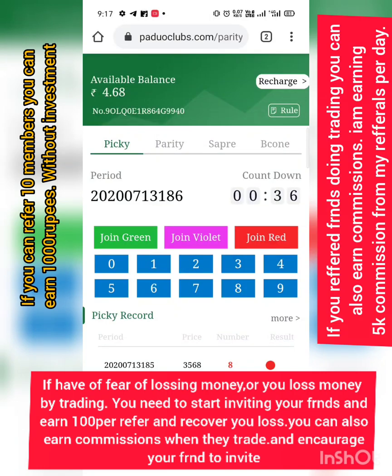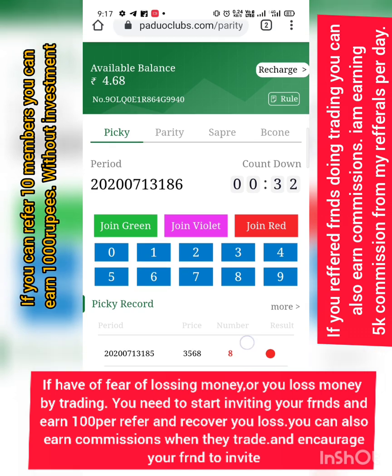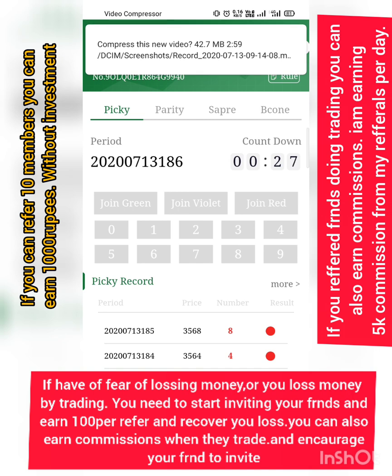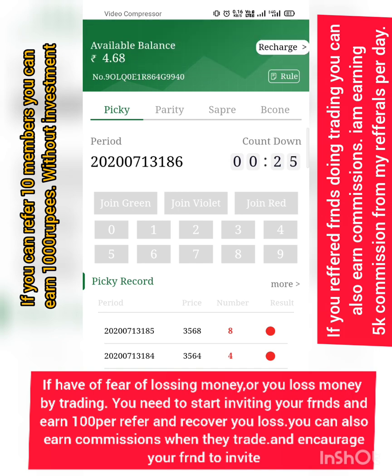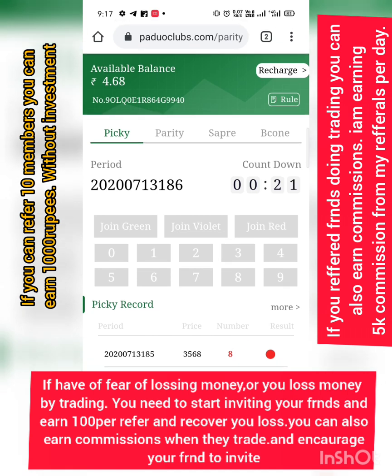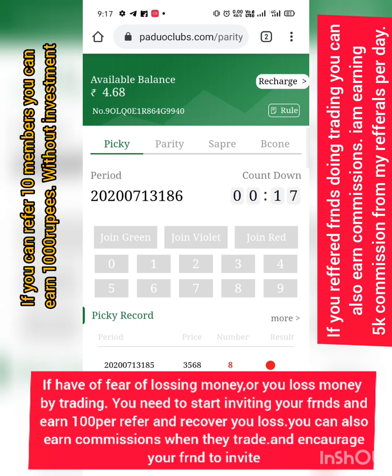Apart from trading, you can also earn in two ways in this application. If you get a sufficient amount by trading, please stop trading, because if you are greedy, you may lose lots of money. Got it? Please stop trading if you get your target amount. It can be 20% or 30% on the principal amount.